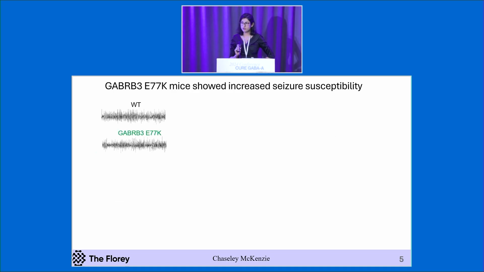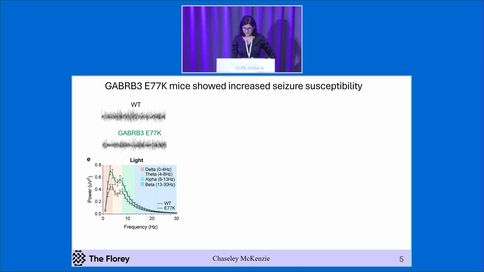When we look at the overall brain activity using EEG recording, they do not show the usual spike or spike wave discharges like in other mouse models of epilepsy. However, the mutant mice, the trace in green, had a dramatically increased overall EEG power spectrum, suggesting a clear difference in their brain activity compared to their wild-type littermates.